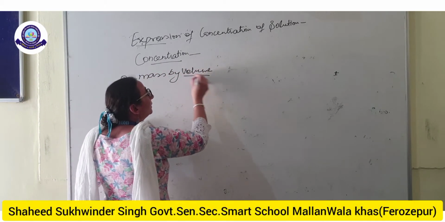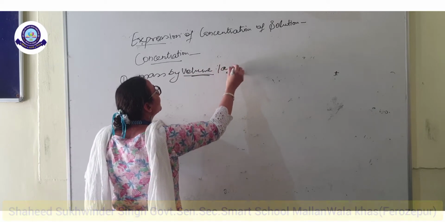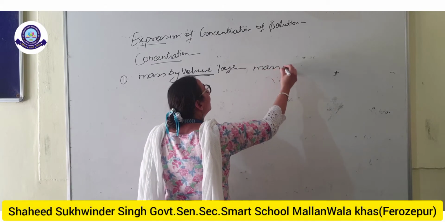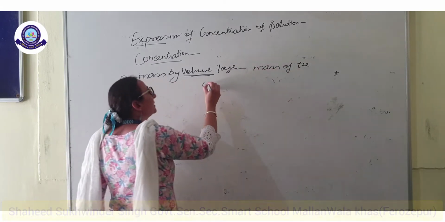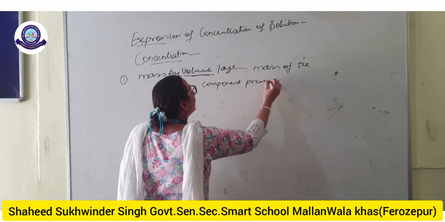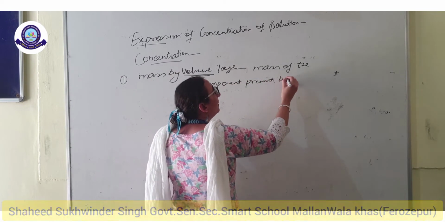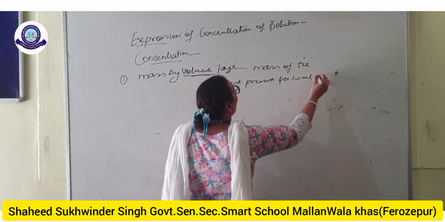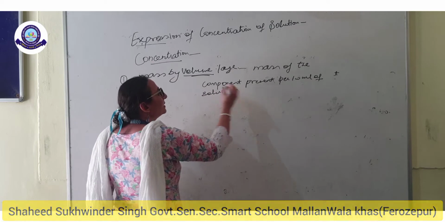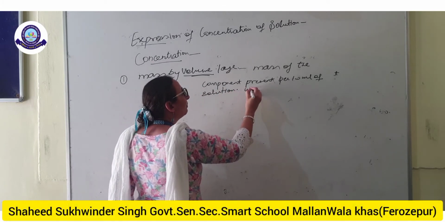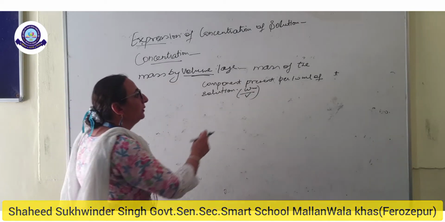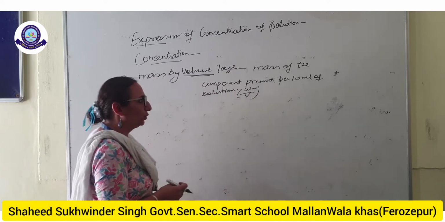Mass by volume percentage means mass of the component present per 100 milliliter of the solution, designated as W upon V. W is the mass of the component, V is the volume of the solution.